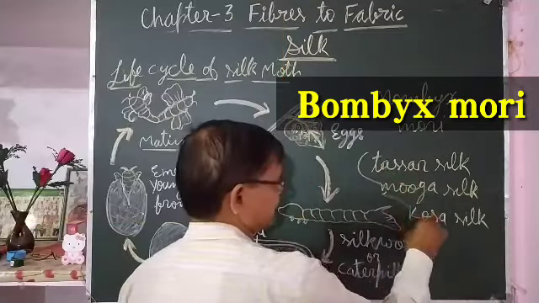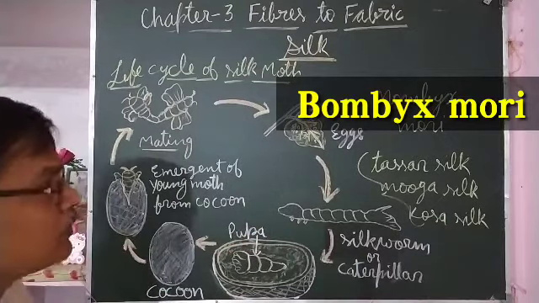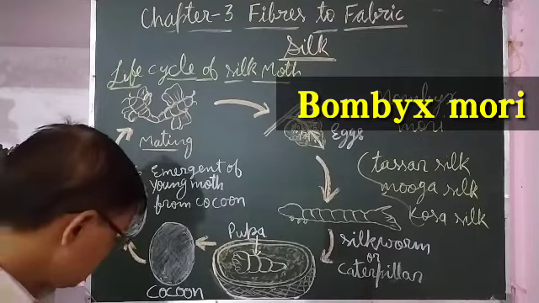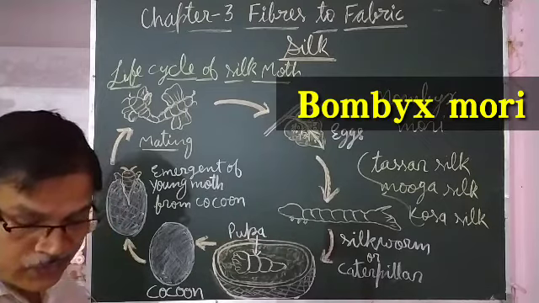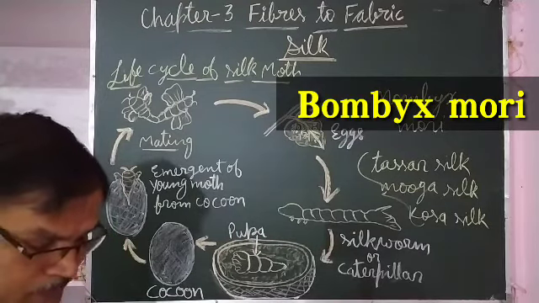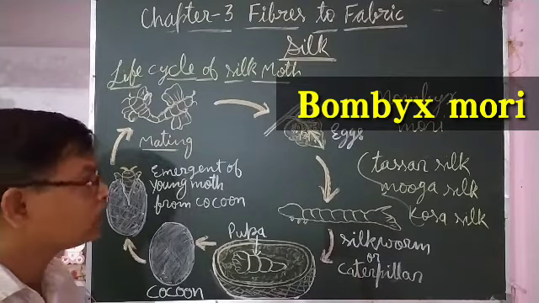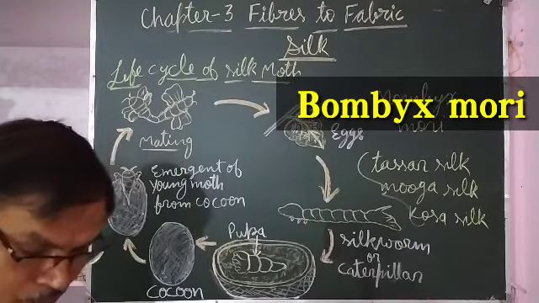so these are the varieties of silk which are produced by a variety of silk moths, and the silk moth Bombyx mori is used for producing silk. Among them, mulberry silk is the most common, that is mainly produced.